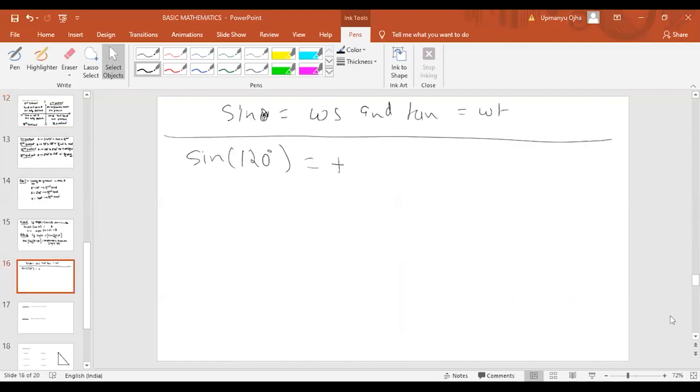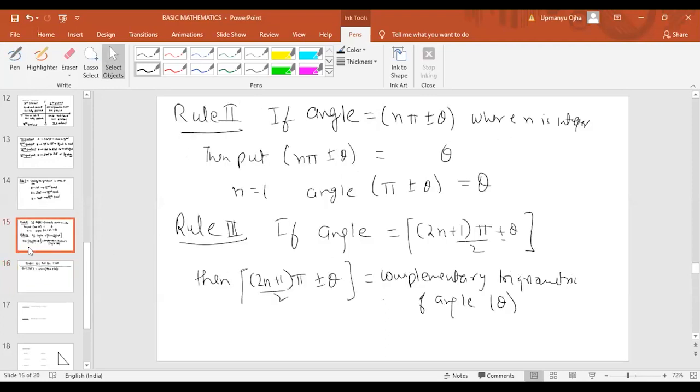Now the second thing, we have to write sine. We can write 120 degree as sine of 90 plus 30 degree. It is correct or not? Can we write this as sine of 90 plus 30 degree? Yes, we can write this. Now come back to rule number 2 or rule number 3.